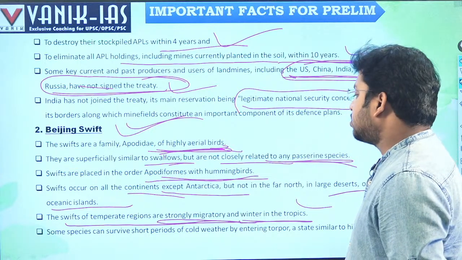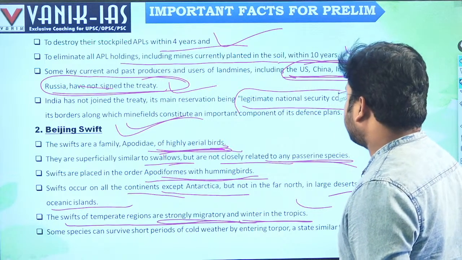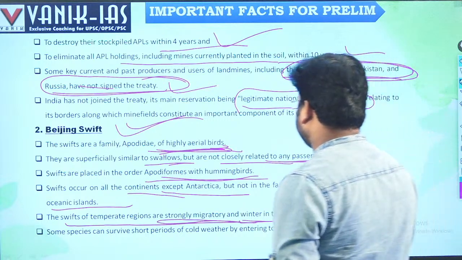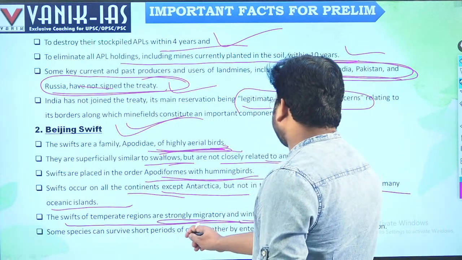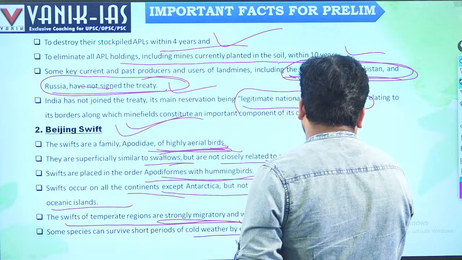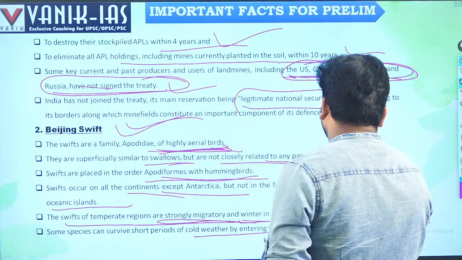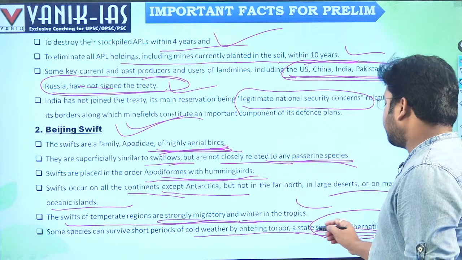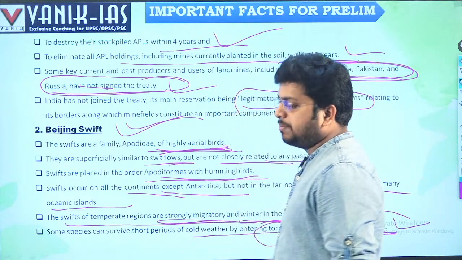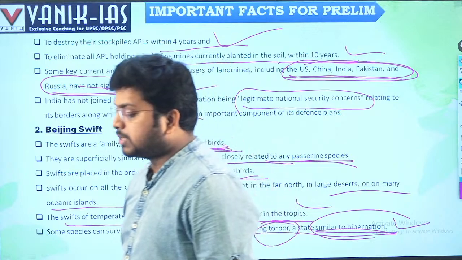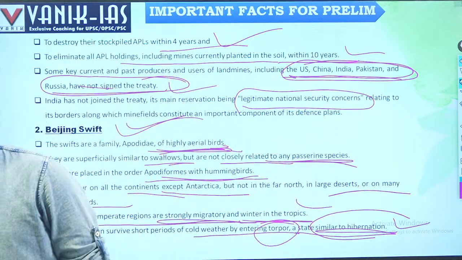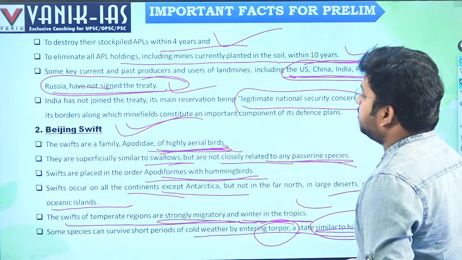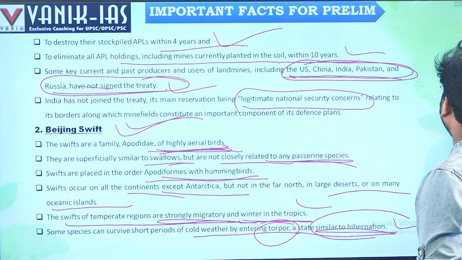Some species can survive short periods of cold weather by entering torpor, a state similar to hibernation. So some species can stay through the cold period, and that is called torpor. Hibernation means sleeping during the cold days. These birds also undergo one type of sleeping, that is called torpor. It is the Beijing swift, a highly aerial bird.